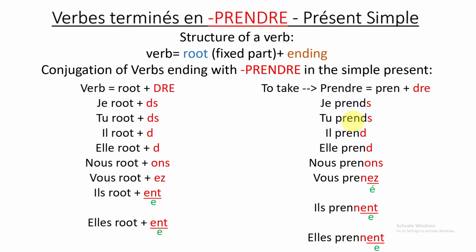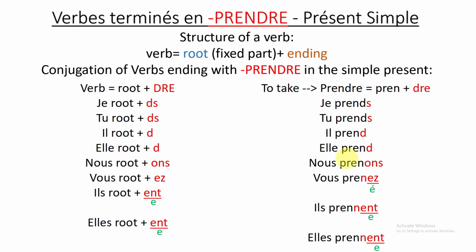Please repeat. Very good. For il, I'm not pronouncing the D. So, il prend. One more time. Il prend. Can you please repeat? For elle, I'm not pronouncing the D either. So, elle prend. Can you please repeat? Elle prend.